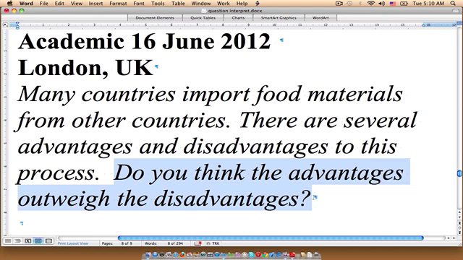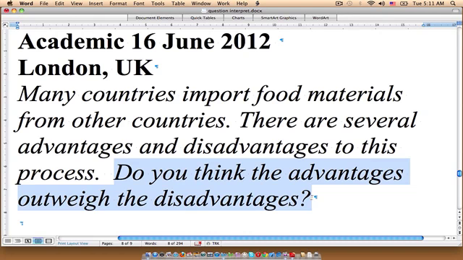Now, a plausible response could be to say yes, or to say it is agreed that the advantages outweigh the disadvantages, and then you would go on to discuss the merits of the advantages, and perhaps even supply maybe a short paragraph to talk about the drawbacks to the disadvantages, or just to talk about the disadvantages of the process. So this would be somewhat of an argument essay structure.